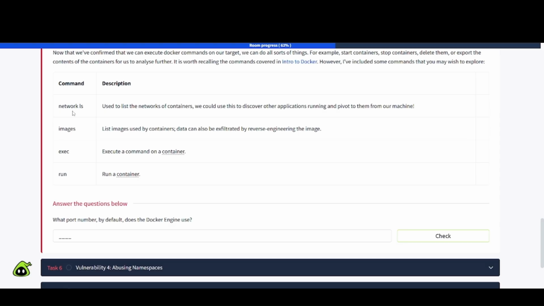Network ls is used to list the networks of containers. We could use this to discover other applications running and pivot to them from our machine. Images lists images used by containers. Data can also be exfiltrated by reverse engineering the image. Exec executes a command on a container. Run runs a container.